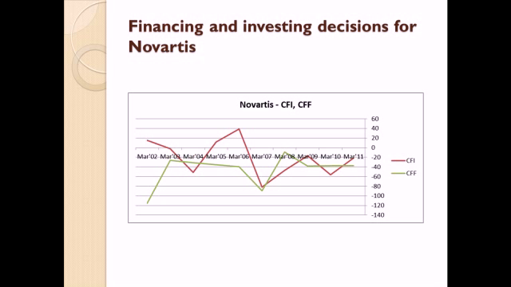From the graph, we can see that the cash flows from investing and financing decisions are negative during most of the period. This implies that financing and investing activities are funded by operating activities, indicating a stable company having the ability to generate future cash flows.